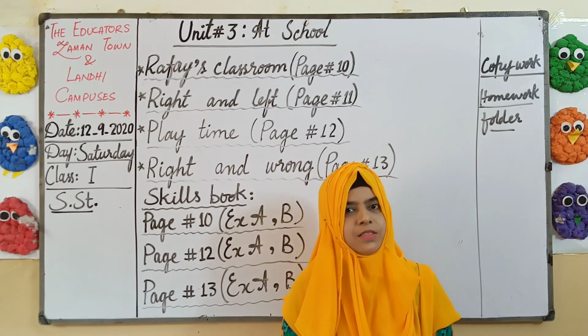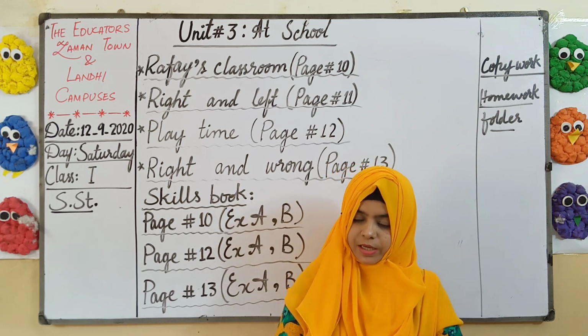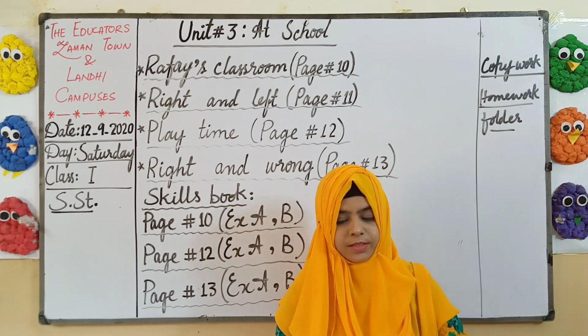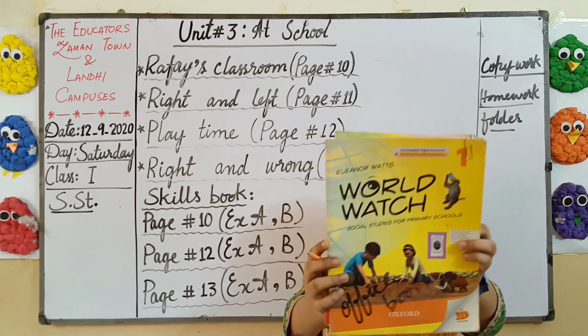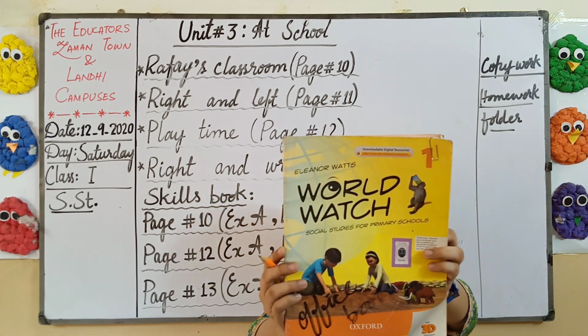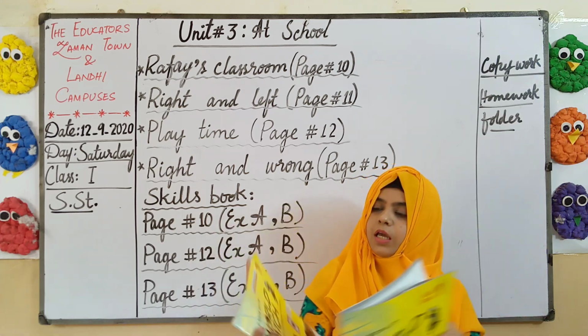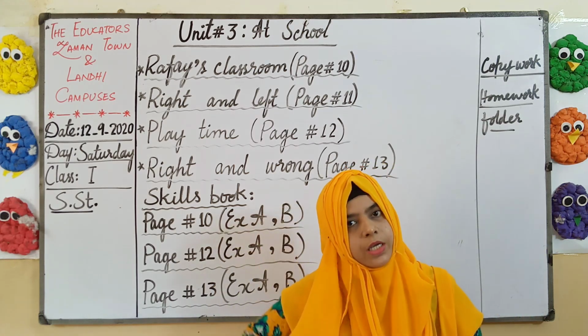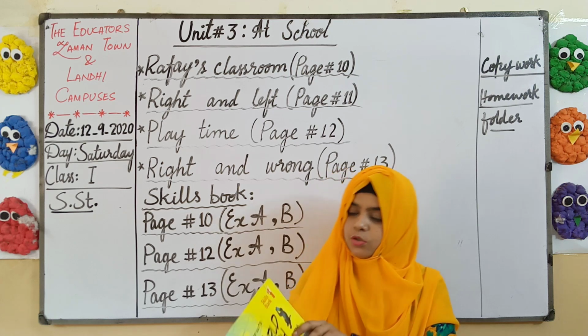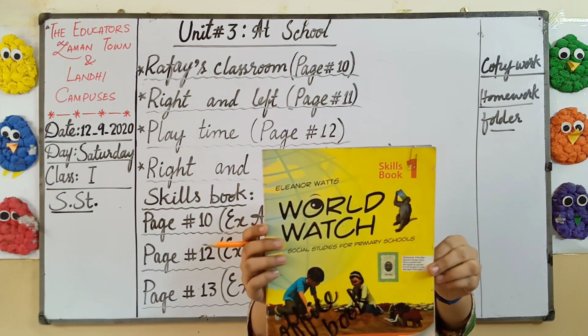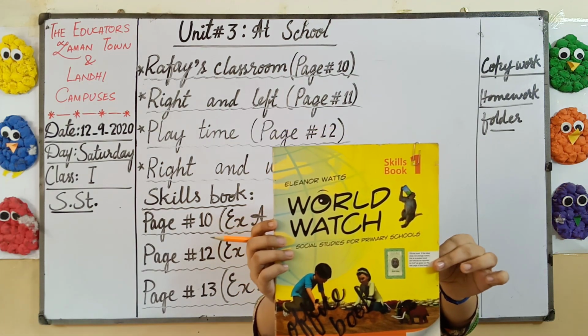This is your SST class, and I am telling you once again that we have two books for SST. This is your textbook, which means when we have to read any unit, you have to take out this book. If we have to do any working about any chapter, we have to take out this book. This is called the skills book.